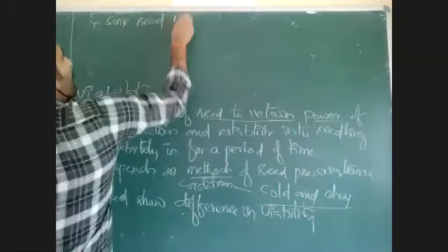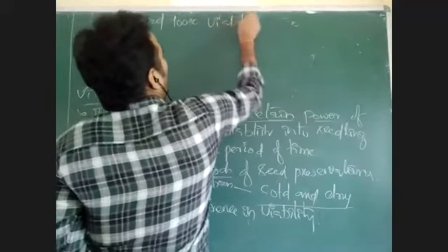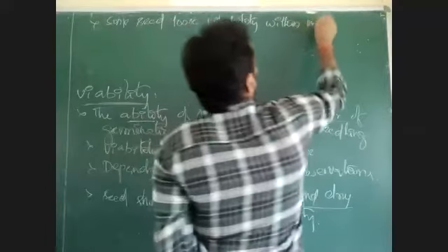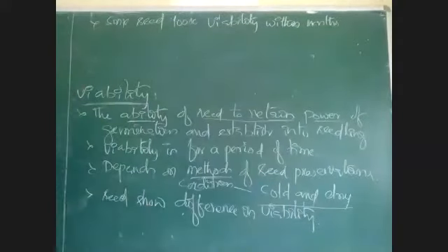Some seeds will lose viability within months. Within 1 or 2 months, viability may be lost. If they are stored for a very long time, then they will not grow.